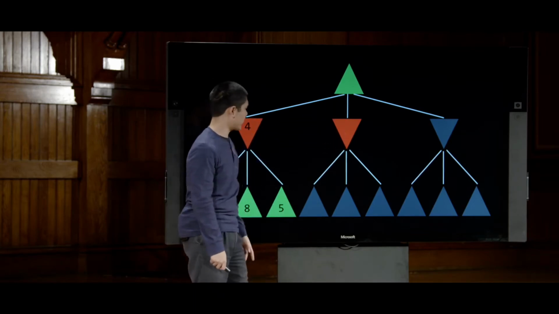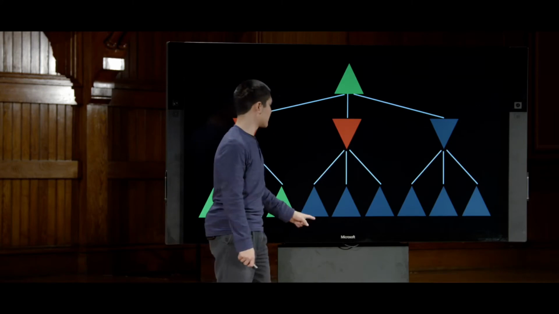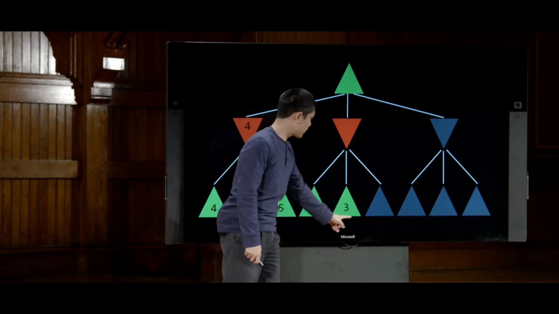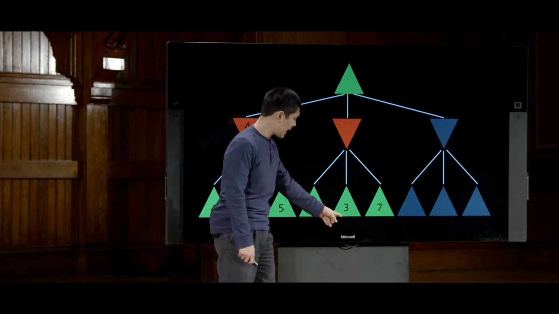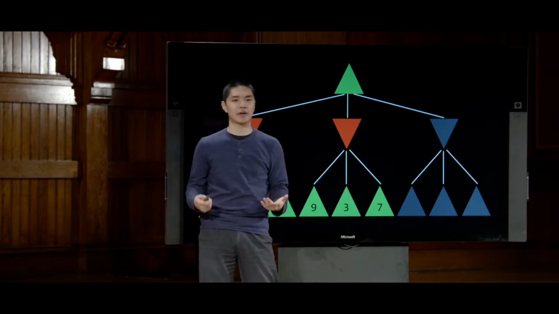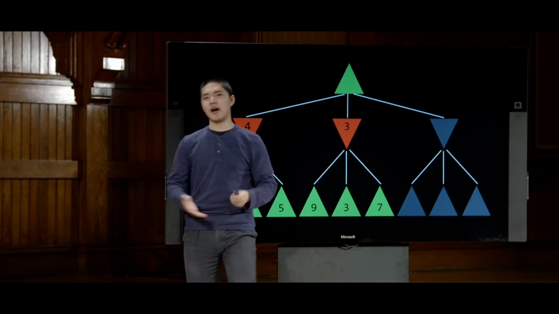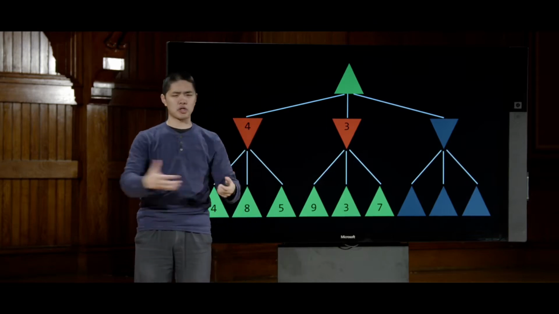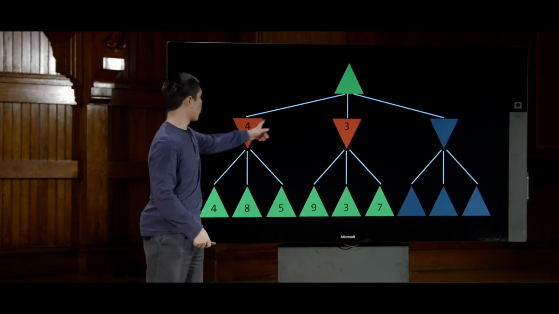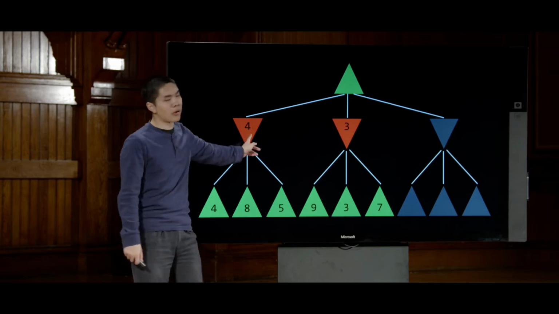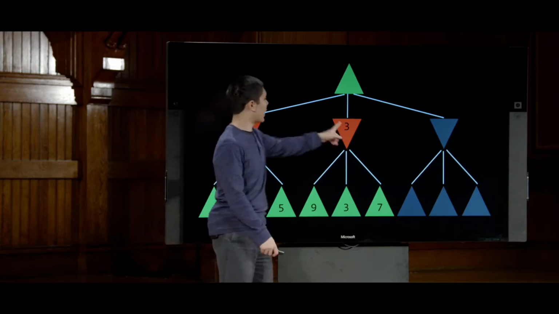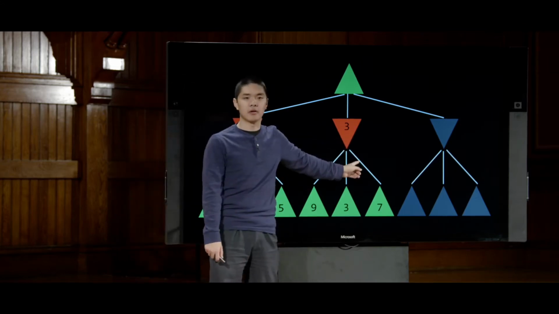And the min player is going to say, all right, what are the three options? The min player has options between 9, 3, and 7. And so 3 is the smallest among 9, 3, and 7. So we'll go ahead and say this state has a value of 3. So now I, as the max player, have now explored 2 of my 3 options. I know that one of my options will guarantee me a score of 4, at least. And one of my options will guarantee me a score of 3.